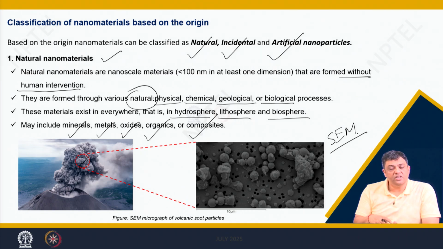They emit secondary electrons for imaging. These secondary electrons are collected by a detector and it actually replicates the surface morphology of the sample which is